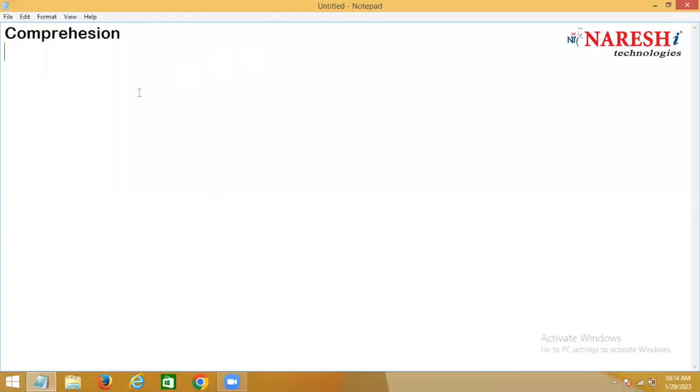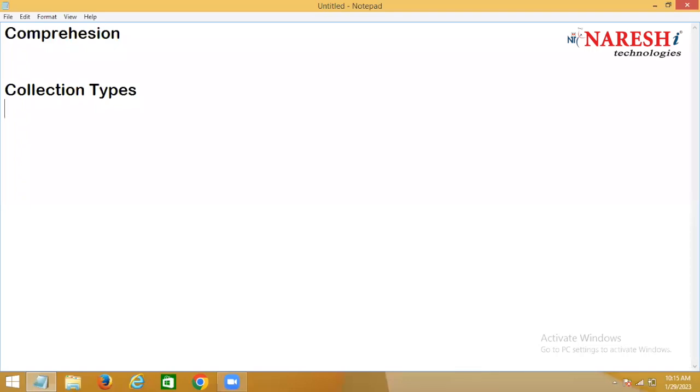This is one of the important concepts when you're working with collections, when you're working with the collection types in Python.